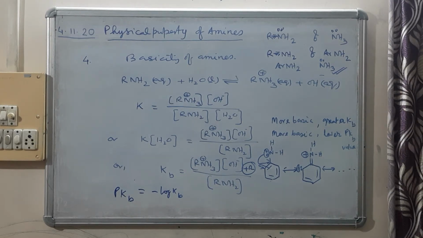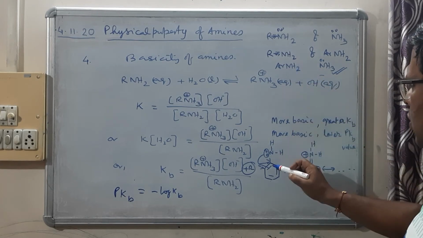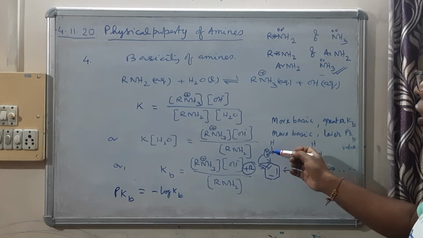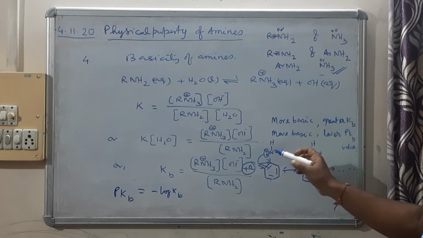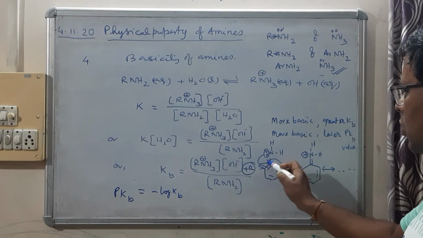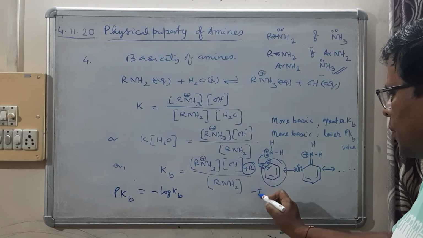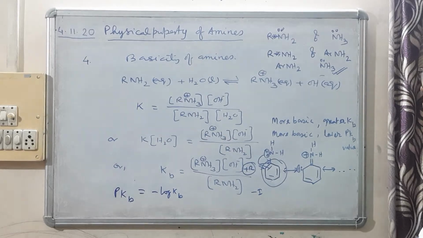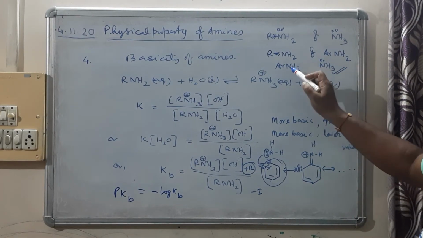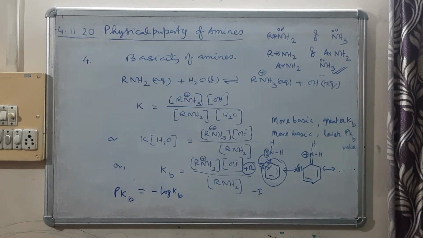It is because in the case of aromatic primary amine, as you can see here, there is a decrease in lone pair density taking place because of resonance, or we can also say because of the minus I effect of the benzene ring. So aromatic primary amine is less basic than ammonia.